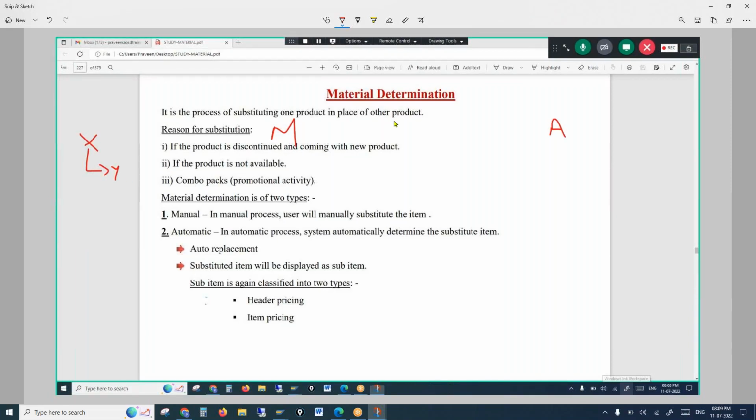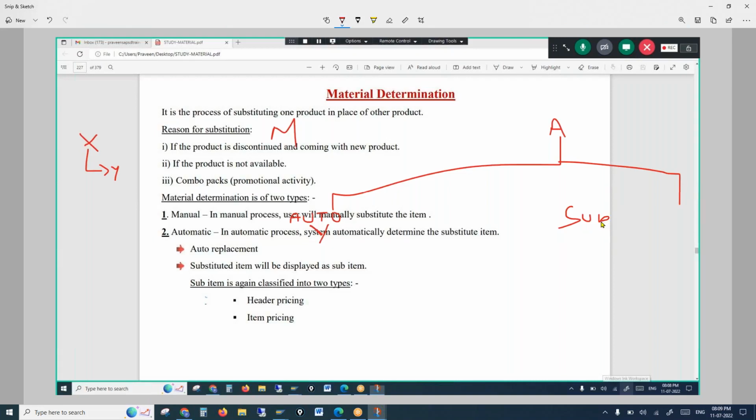That is manual. Automatic is again classified into two. One is auto replacement. That means if a user tries to create an order for X, the system will automatically replace it with Y. That is auto replacement. And the other option is substituted item.